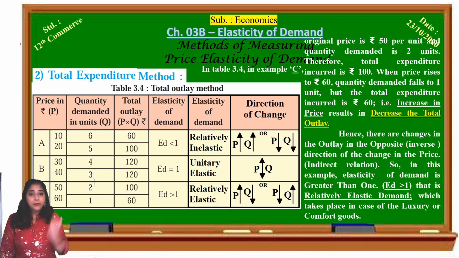And for comfort goods or luxury goods, with the increase in the price, there is a decrease in the total expenditure. Because those are not very much necessary, there is a comparatively big difference in the quantity demanded. That's why it is called relatively elastic. Big difference, it is very stretchable. We can call demand very stretchable or comparatively flexible with comfort goods. So for relatively elastic demand, if you just remember comfort goods or luxury goods, it is very easy for you to remember. So with this we have completed the total expenditure method.